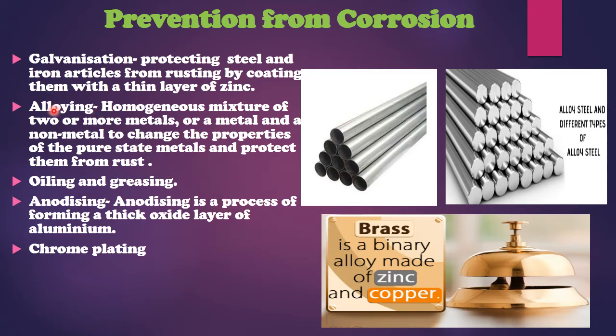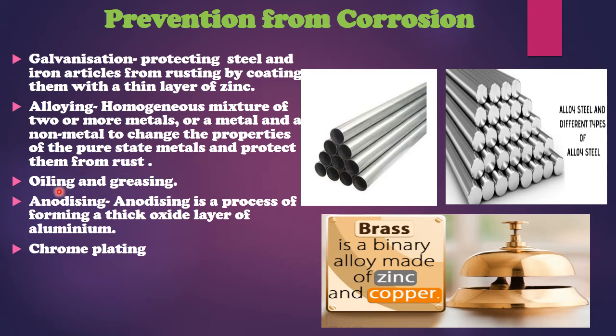Next method is alloying, means making an alloy of them. Now what is an alloy? A homogeneous mixture of two or more metals or metals and non-metals is called an alloy. And why do we make an alloy? To make a change in the properties of a pure metal and to protect them from any harmful effect like rusting. So in case of iron, why are we making alloys? To prevent rusting. Copper also undergoes corrosion, so in that case also we make alloys. So we make alloys because sometimes metals have some disadvantages.